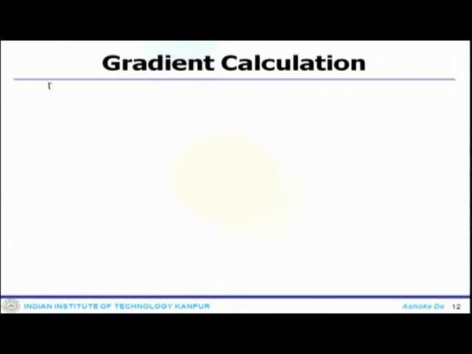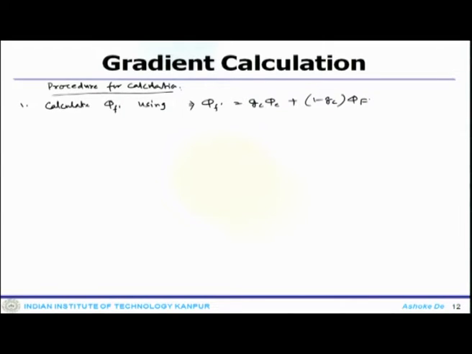So, these are the procedure for calculation. What you do is, at the first iteration you compute over the whole domain, and then you follow the steps. You first calculate phi f prime using phi f prime equals GC phi C plus 1 minus GC phi f.